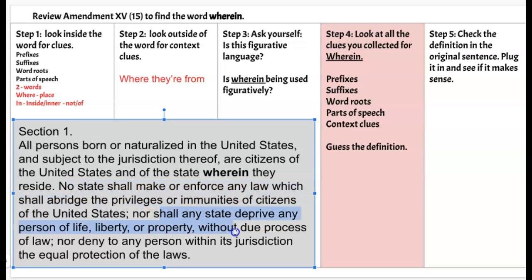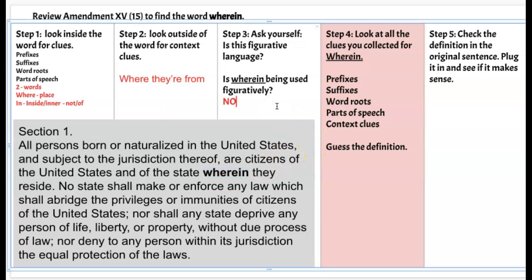Nor shall any state deprive any person of life, liberty, or property without due process of law, nor deny to any person within its jurisdiction the equal protection of the law. So basically, no state within the United States can take away these privileges from anybody, period. So the word wherein doesn't seem like it's being used figuratively, because this particular section of the law is specifically stating where someone lives, where someone is from. So I'm going to put no here.